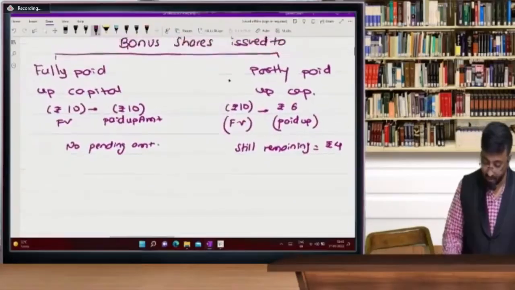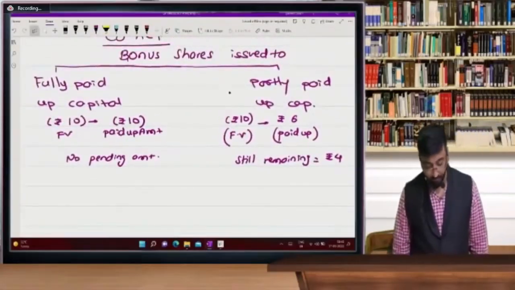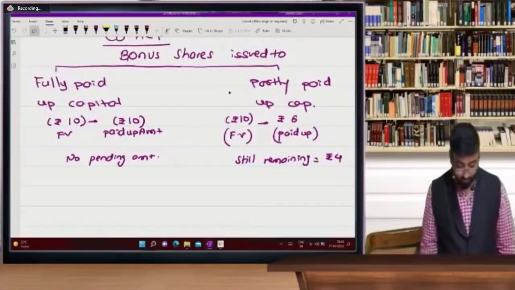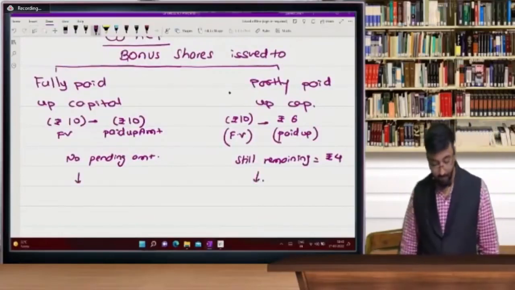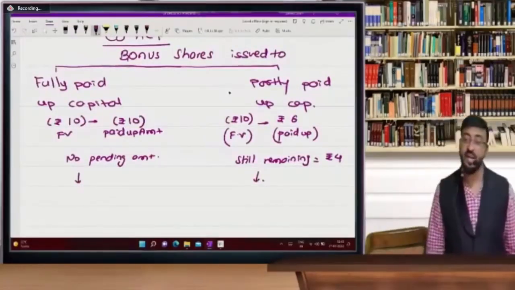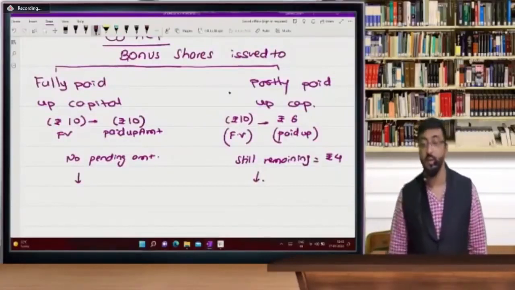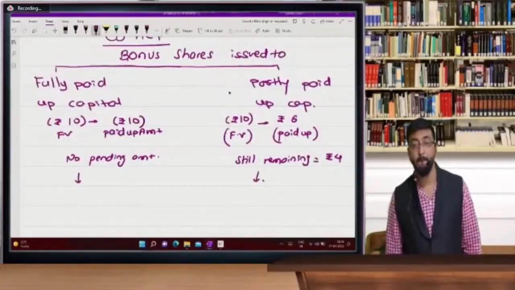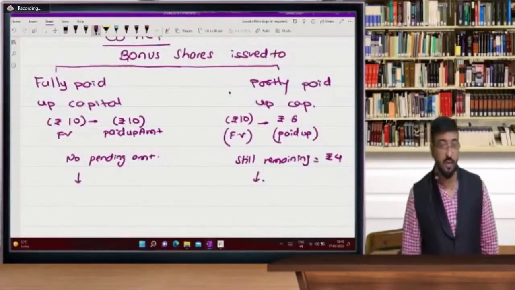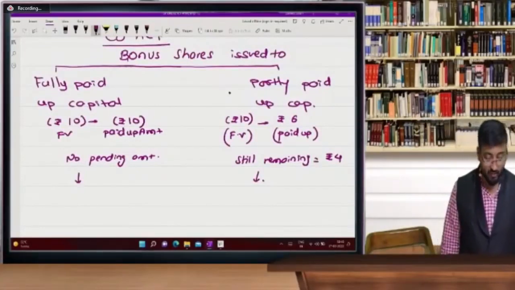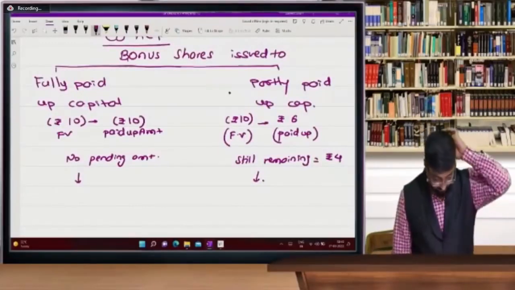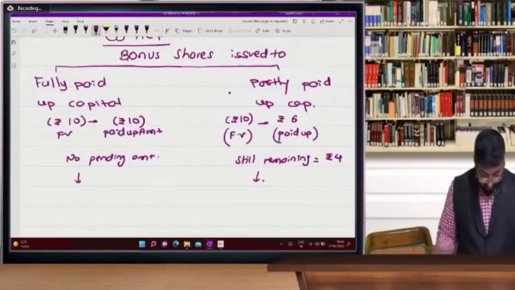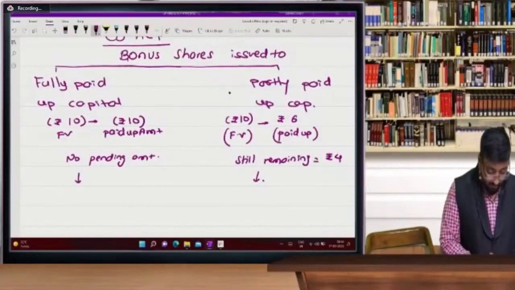Write down this chart. Now, what are entries here? So, fully paid means till today you have paid everything. 10 rupees you paid, and 10 rupees is a face value. So, company will not collect a single amount. The chart has to be made in the concept book. Yes beta, I already gave the answer.